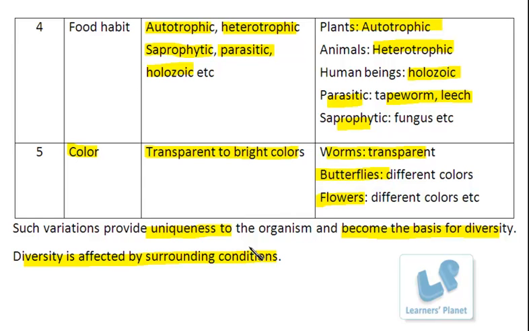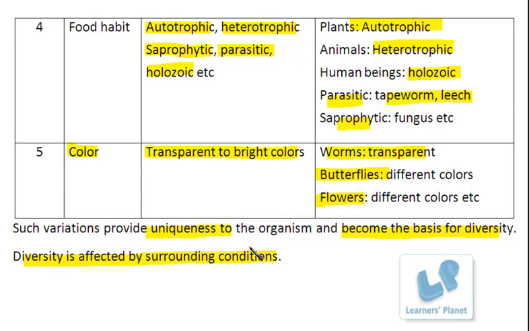See, we cannot highlight, or we cannot simply focus on the differences so as to study the diversity. Right, we have to understand the common characteristics among these organisms. And when these common characteristics as well as the dissimilarities are compared and studied together, then we can classify these organisms into separate groups. And such type of classification therefore helps in understanding the diverse living forms. And of course, we are going to study about that also later on.